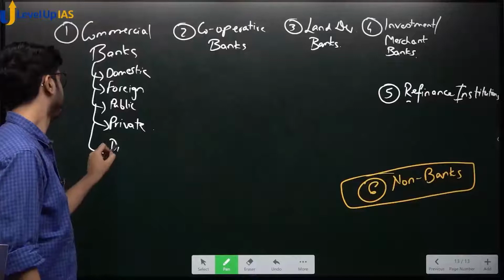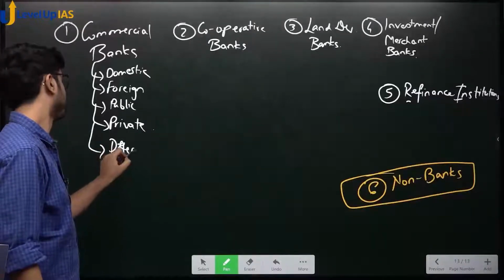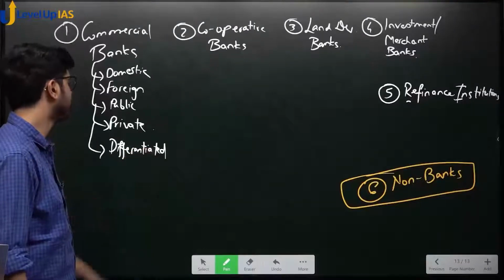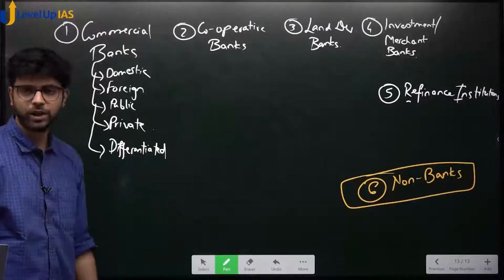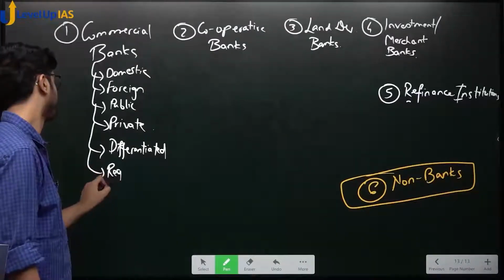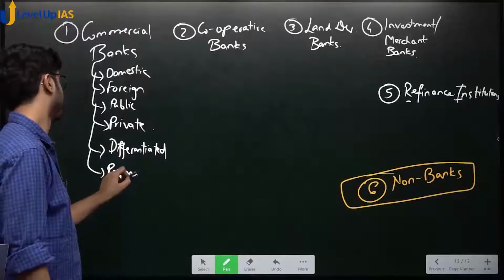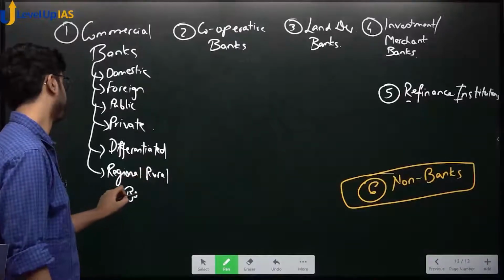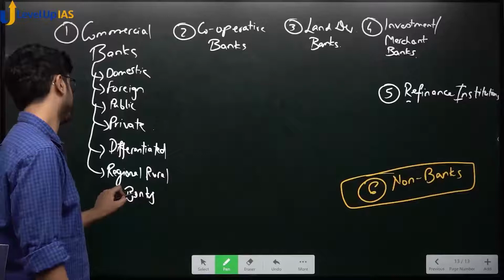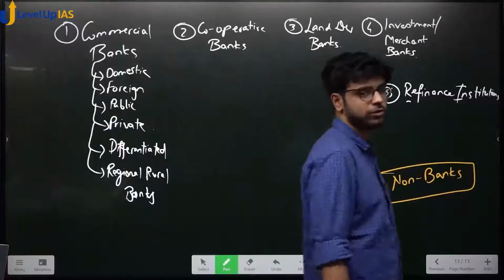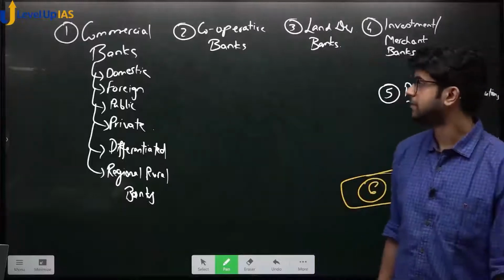They can be differentiated banks. Sir, what is this now? New thing. We'll come to it. Or they can be regional rural banks. So many types of commercial banks we have.